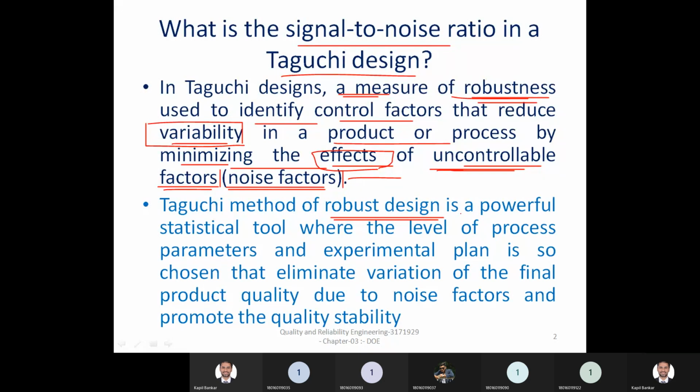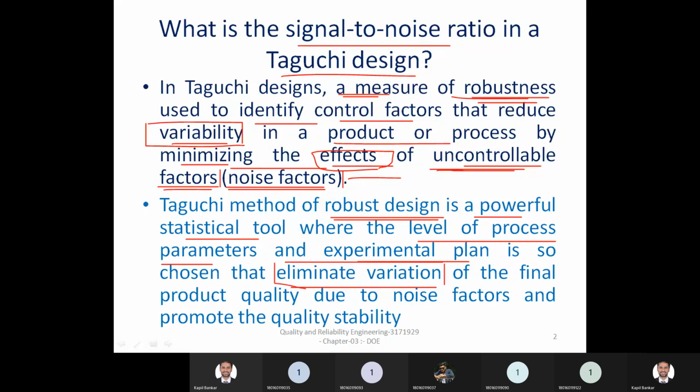In the Taguchi method, robust design is a powerful statistical tool where the level of process parameters and experimental plan is chosen to eliminate the variation. What I told you, you must minimize the variation, or eliminate that variation from the final design or final product quality.